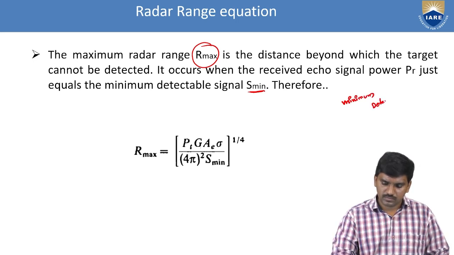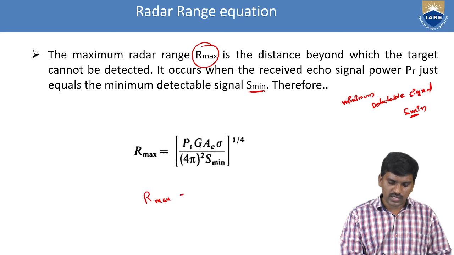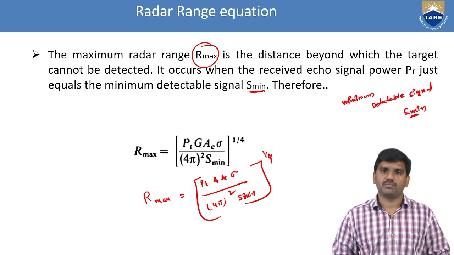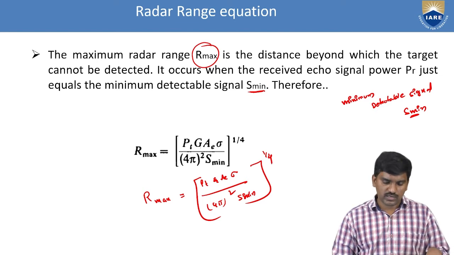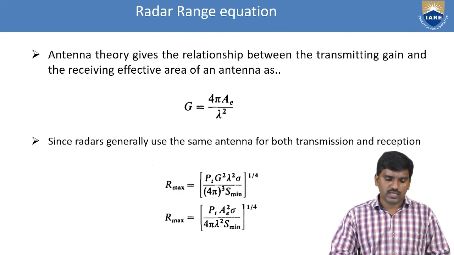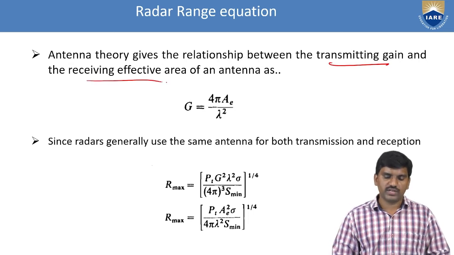Minimum detectable signal, S minimum. Rmax is equal to, the equation in terms of range, Rmax is equal to (Pt G AE sigma by 4 pi whole square into S minimum) whole power 1 by 4. So this is the equation for maximum range Rmax.